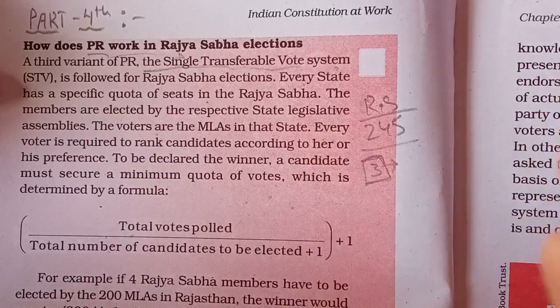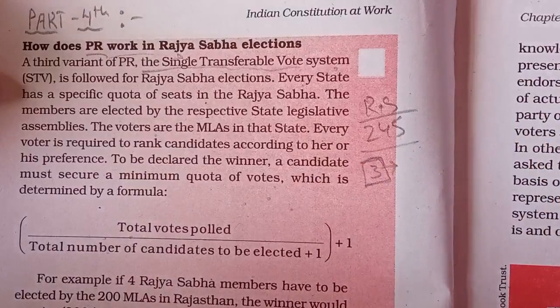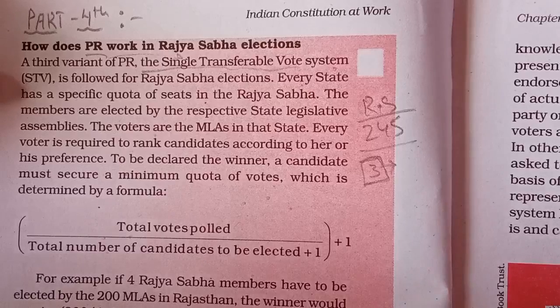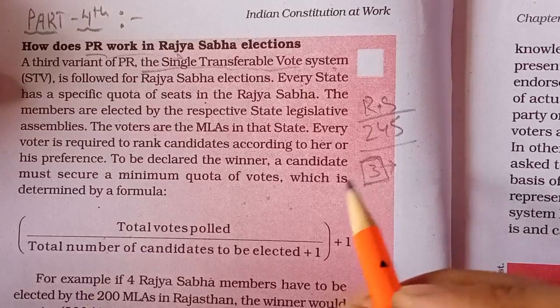Some of them keep retiring and some of them keep getting elected. So some are always present in the Rajya Sabha, some retire, some get newly elected. So there is a cycle, and that is why this house is called a permanent house. So we'll take the example here.